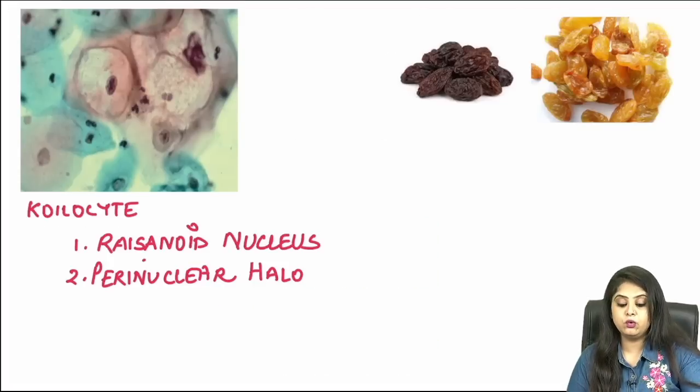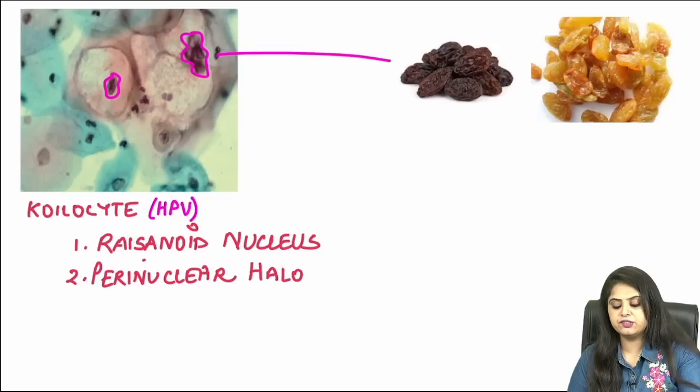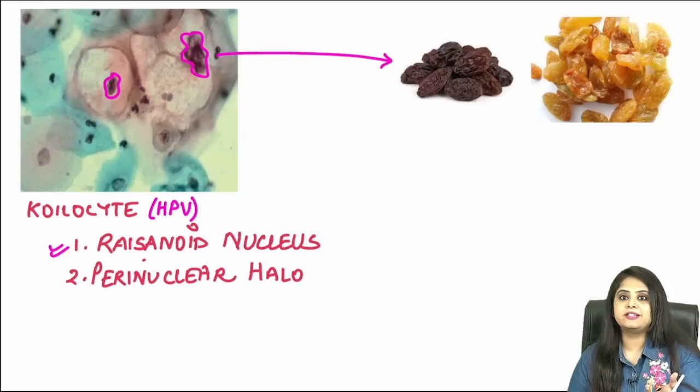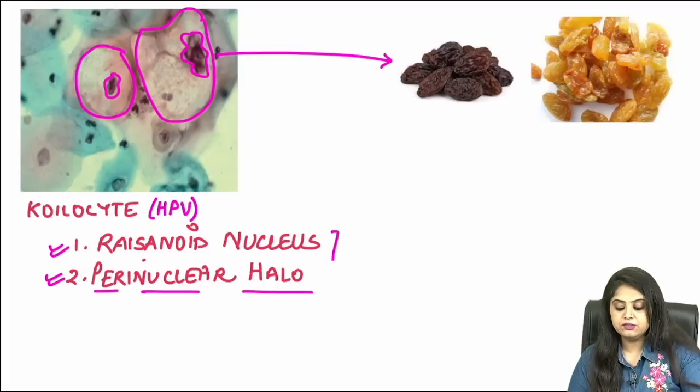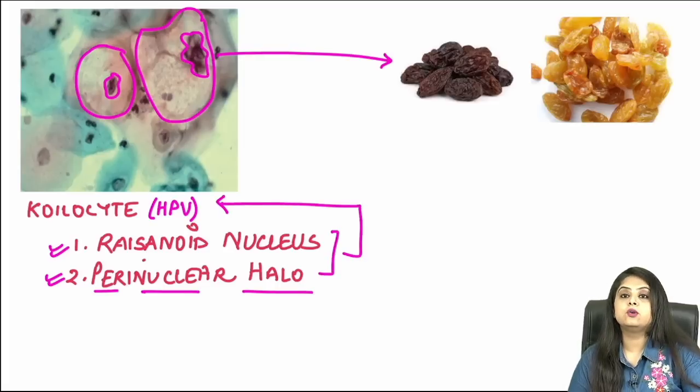This is the very famous coilocyte which you see with human papilloma virus. How do you describe a coilocyte? Number 1, you will look at the nucleus. The nucleus is looking very shriveled, just like a raisin. So that is referred to as a raisinoid nucleus, like kishmish, that's raisins. It's very shriveled and dried up like a raisin. And around the nucleus, I notice there is some whitening that is present. So around the nucleus, that is known as perinuclear halo. These two things together are referred to as a coilocyte, and they will just tell you HPV infection.